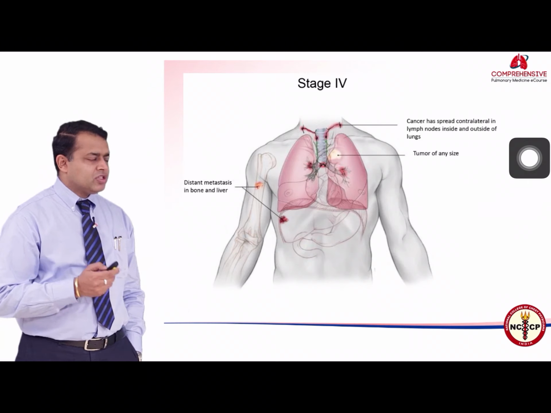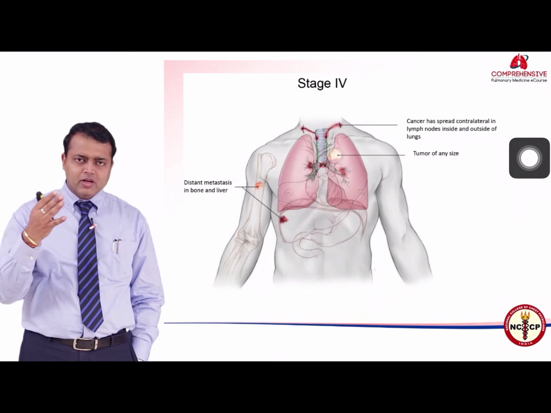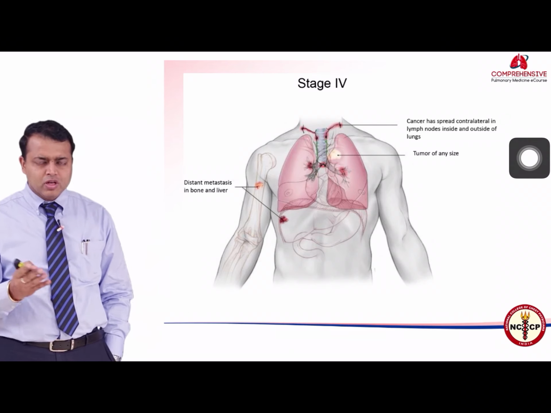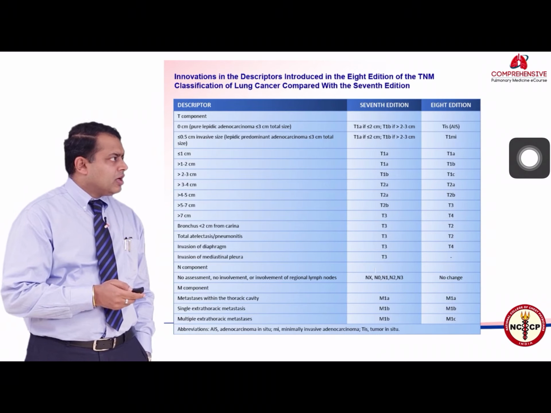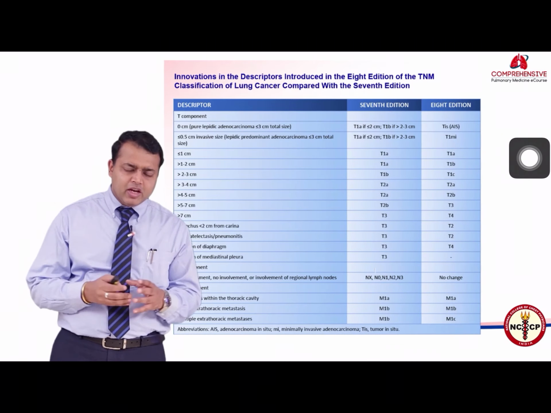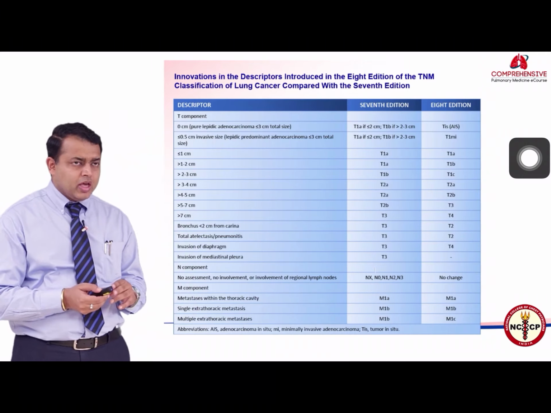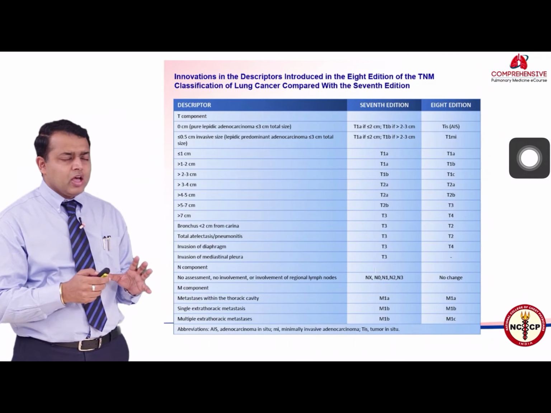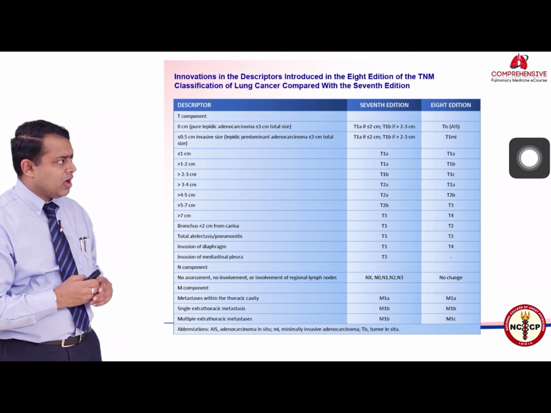And stage 4 lung cancer is the one which has spread outside its limits, that is in the bones, liver, lung, brain, and so forth. So there are certain differences. The 8th edition of lung cancer staging has been recently published, and these are the subtle differences between the 7th and the 8th editions.